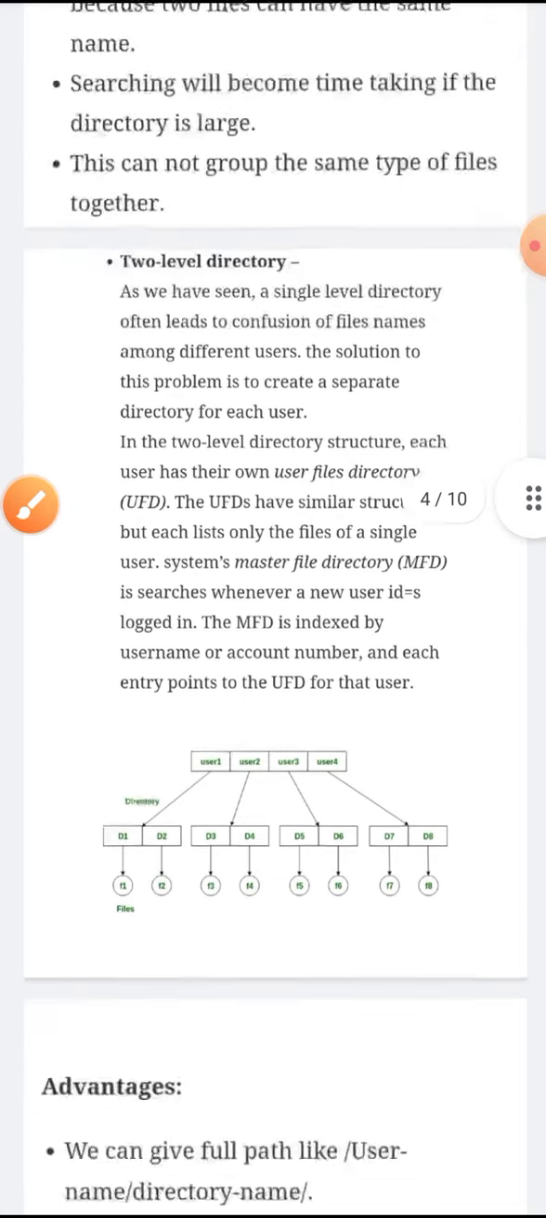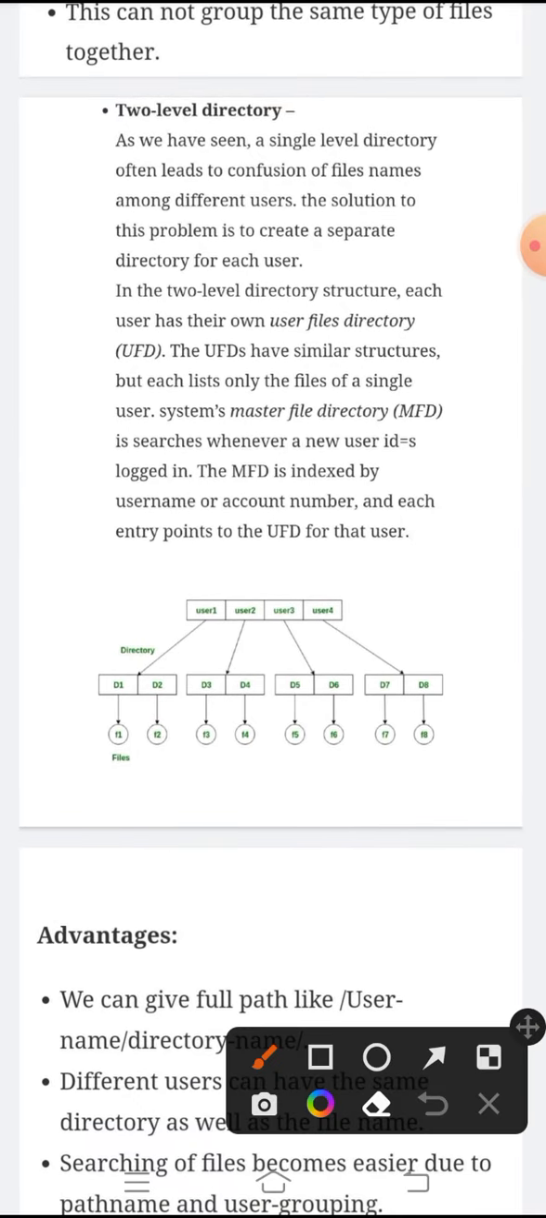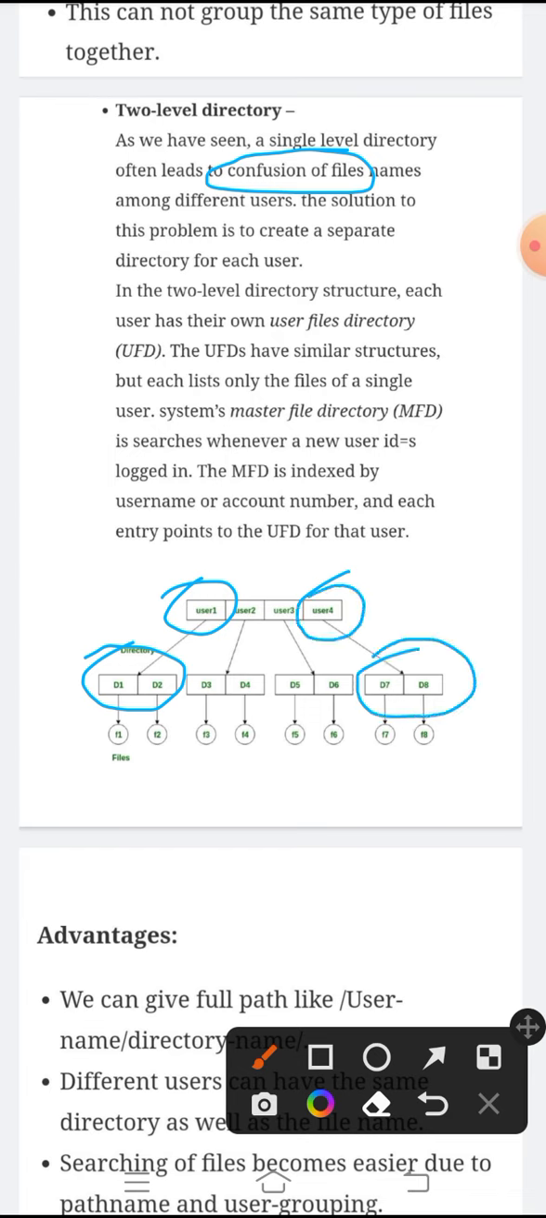Next one is two level directory. As we have seen in single level directory, we have a confusion of file names among different users. So the solution is to create a separate directory for each user. In two level directory structure, each and every user maintains a UFD, that is user files directory. So the UFDs have similar structures, but each lists only the files of a single user.